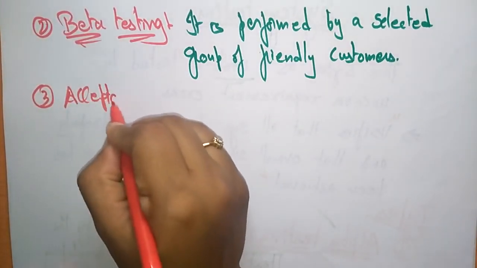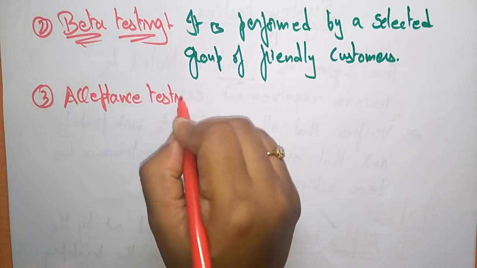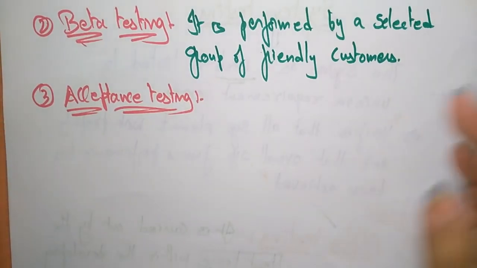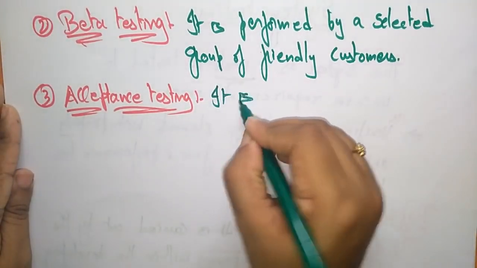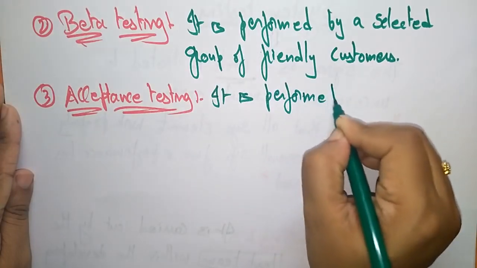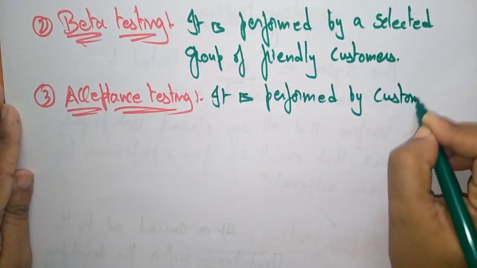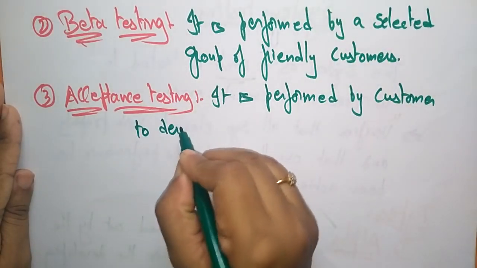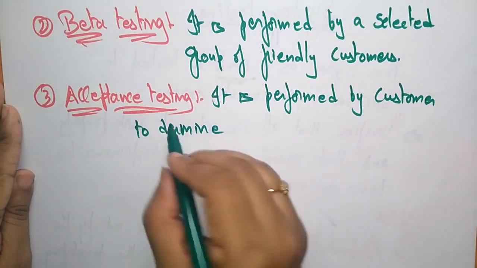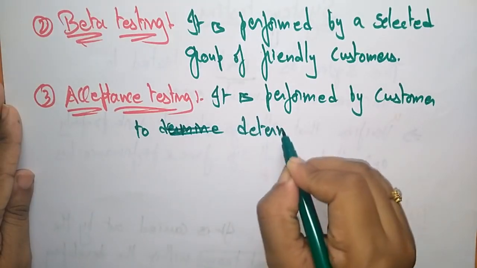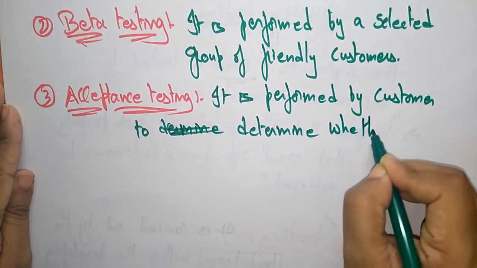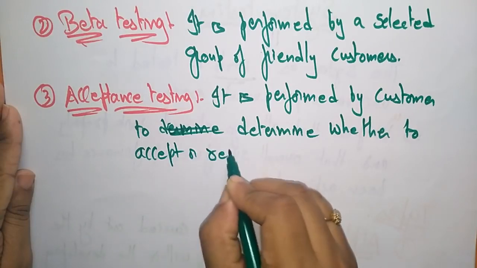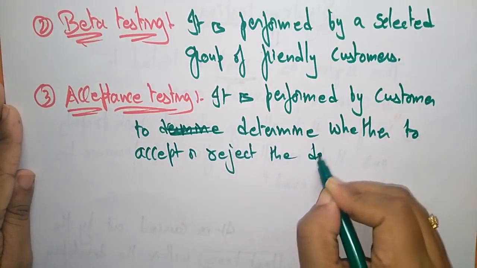Acceptance testing is performed only by the customer who is going to take the product. It is performed by the customer to determine whether to accept or reject the delivery of the system.